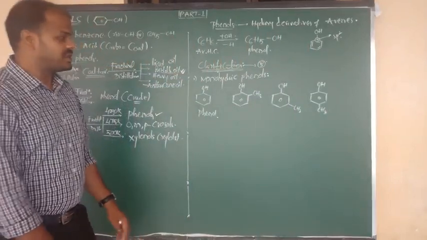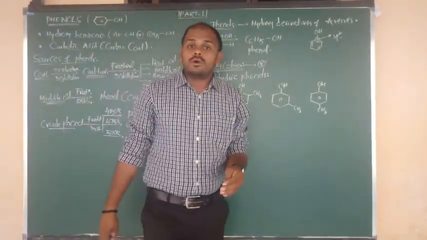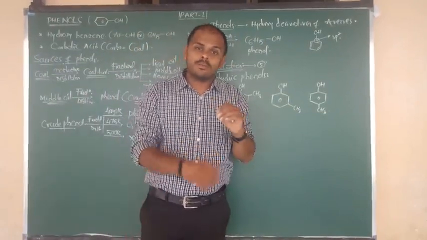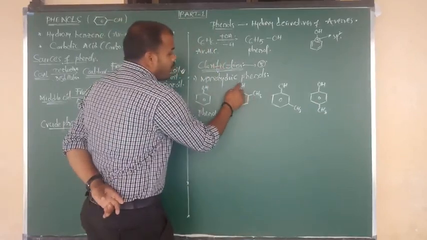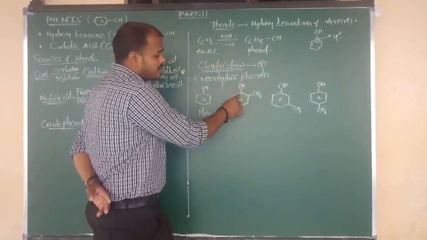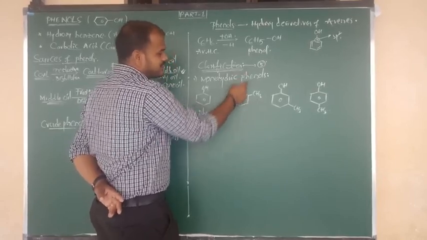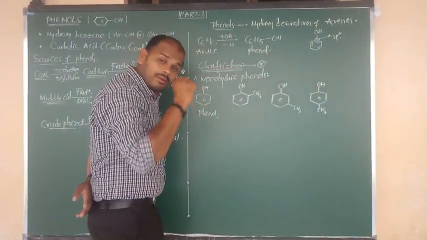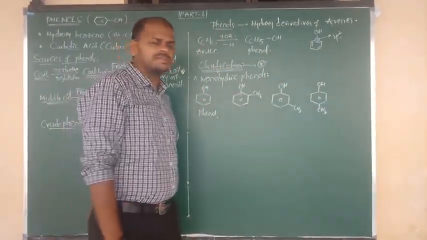Here I am going to show you an important point. Listen carefully. I hope you know very well what is meant by ortho, meta, para, but once again I am going to show you. OH is connected to the benzene carbon. So benzene bonded to OH is phenol. This is also phenol. This is the main carbon, the carbon bonded to the functional group, which is the first carbon.